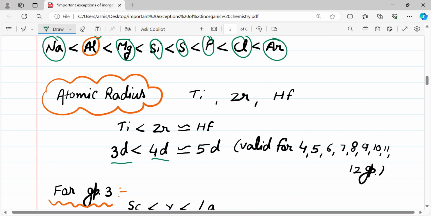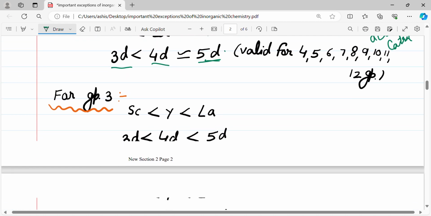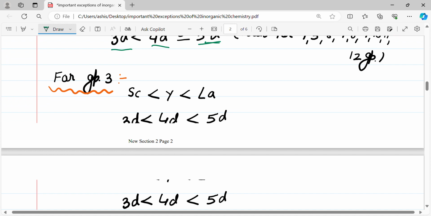When we compare the 3d series and 4d series, the 4d series has higher atomic radius, but 4d and 5d have almost the same atomic radius. This is due to lanthanoid contraction and actinoid contraction.